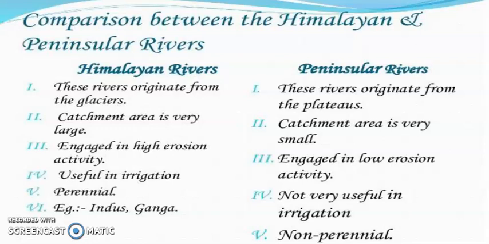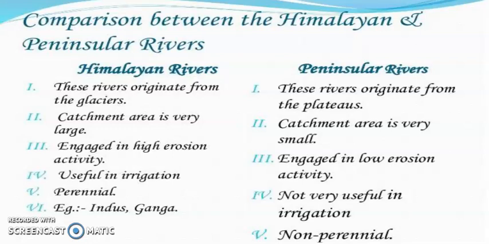Examples: Indus, Ganga and Brahmaputra are all examples of Himalayan rivers. And for peninsular rivers, we can talk about the river Tapi, or the rivers Mahanadi and Krishna.